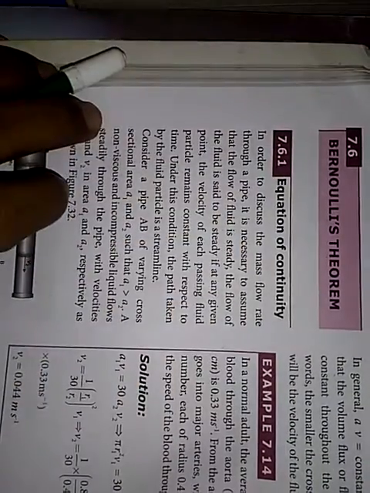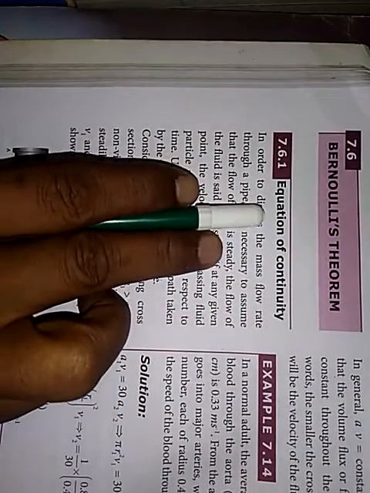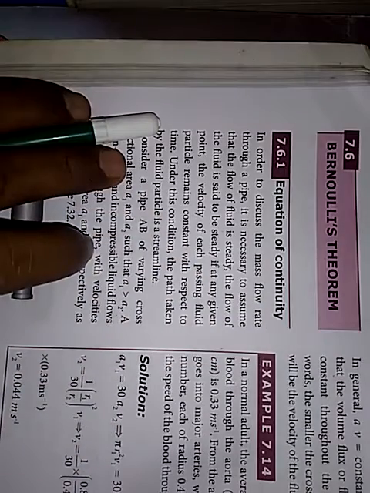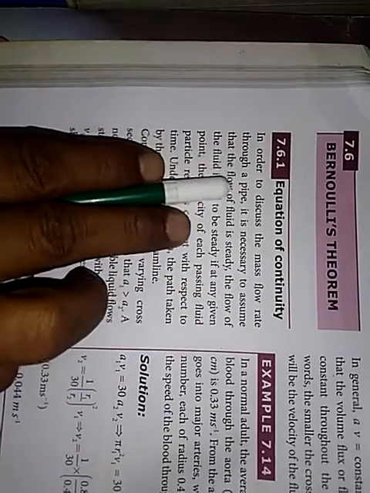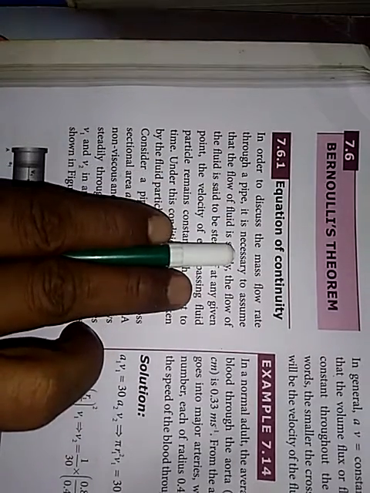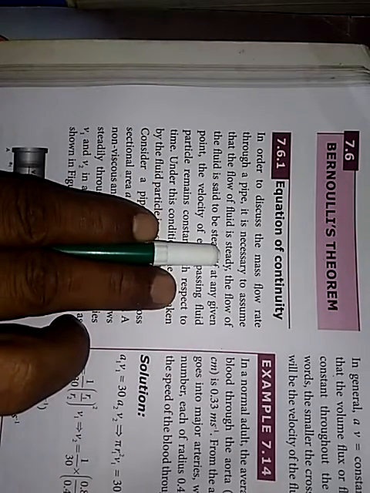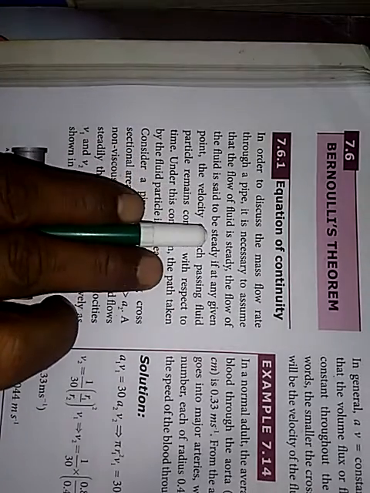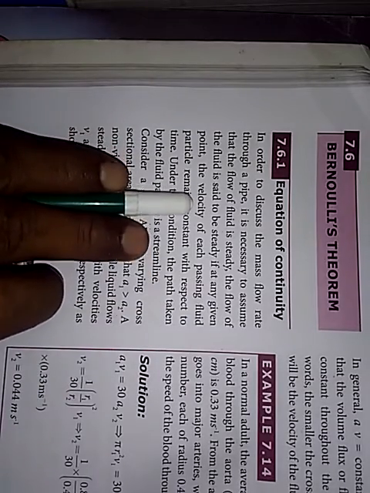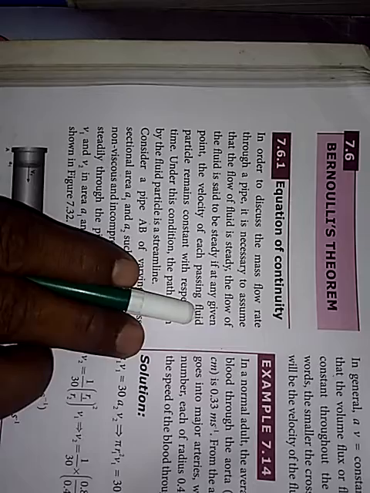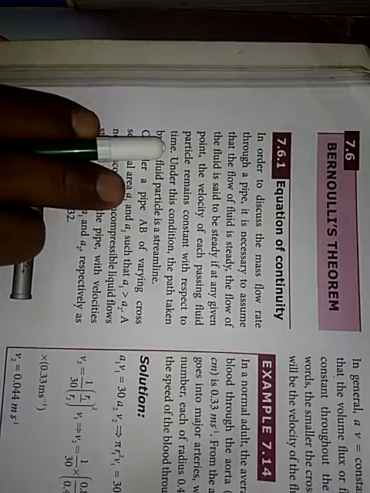Bernoulli's theorem. But before going into Bernoulli's theorem, we have to see about the equation of continuity. In order to discuss the mass flow rate through a pipe, it is necessary to assume that the flow of fluid is steady. The flow of fluid is said to be steady if at any given point the velocity of each passing fluid particle remains constant with respect to time.